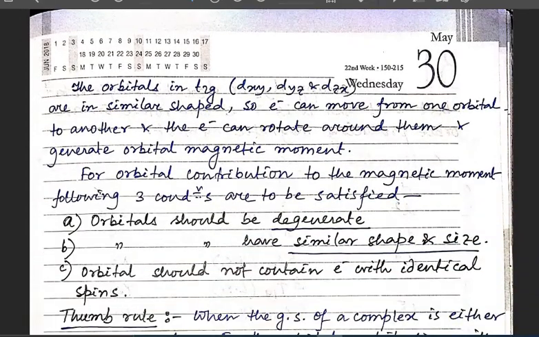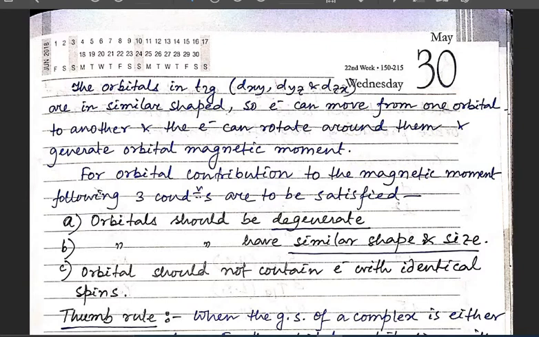The orbitals in t2g are dxy, dyz and dzx. These are of similar shape, and so the electron can move from one orbital to another easily. If I rotate dxy to dyz to dzx by 90 degrees, then we can come from dxy to dyz, or dyz to dzx, or dzx to dxy. That means these orbitals are similar in shape.